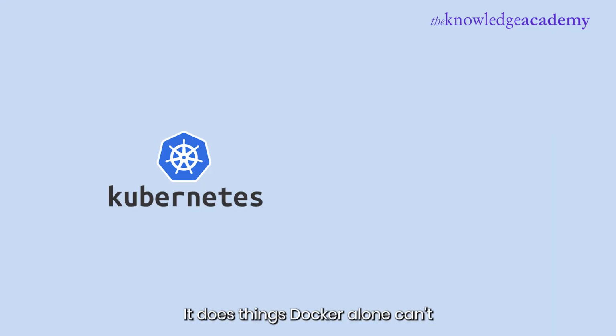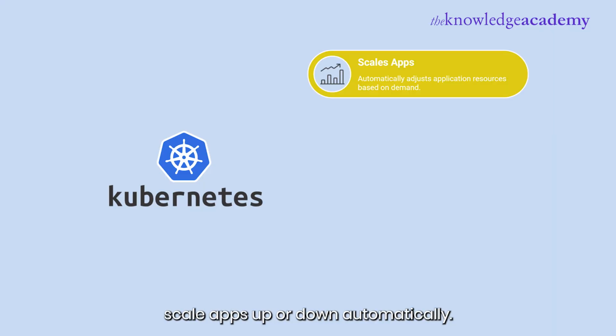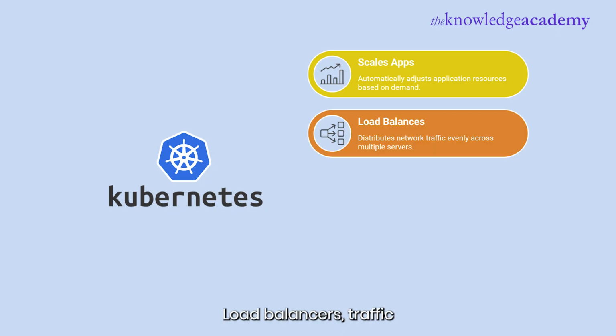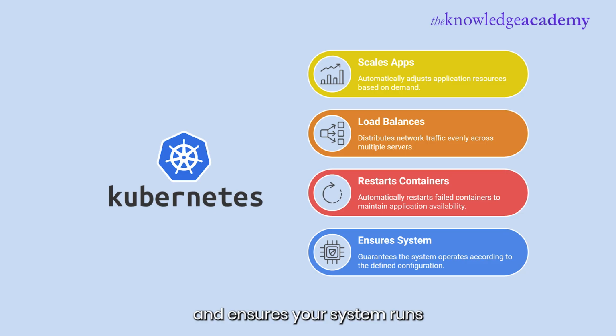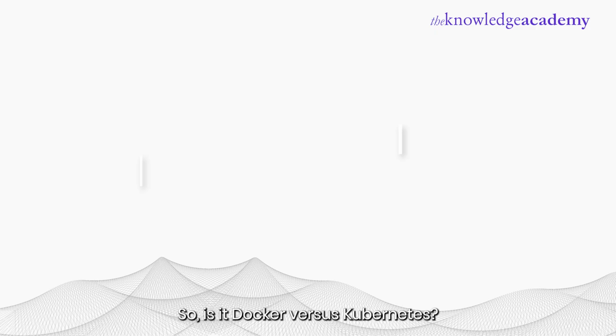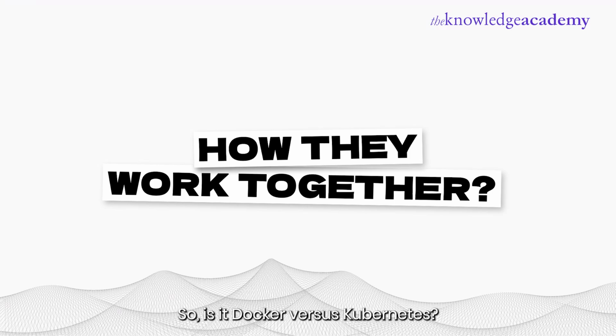It does things Docker alone can't. Scales apps up or down automatically, load balances traffic, restarts containers if they crash, and ensures your system runs the way you defined it. So, is it Docker versus Kubernetes?